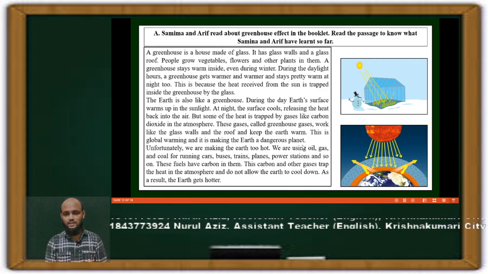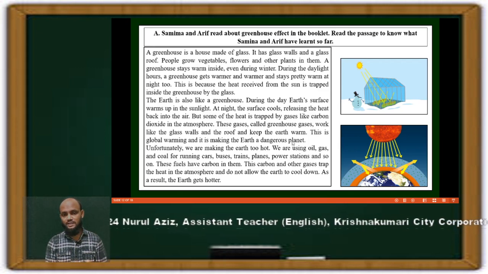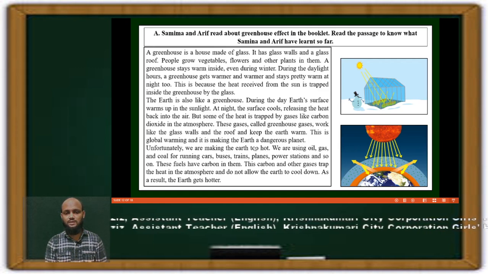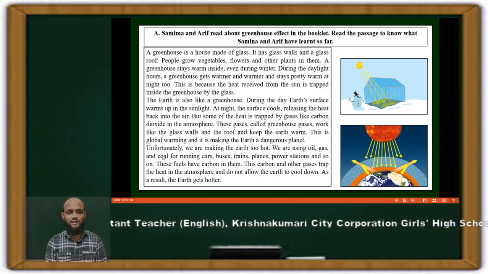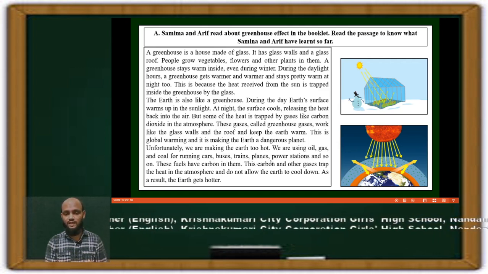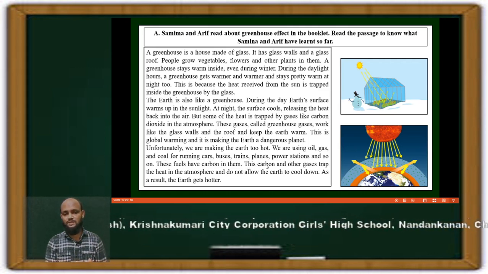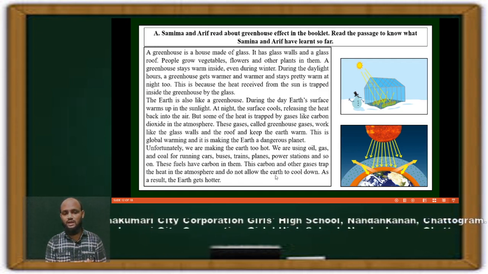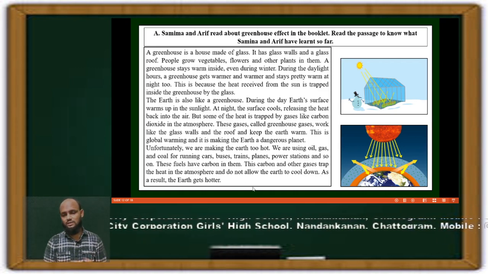Next is global warming, and it is making the earth a dangerous planet. Unfortunately, we are making the earth too hot. We are using oil, gas, and coal for running cars, buses, trains, planes, power stations, and so on. These fuels have carbon in them. This carbon and other gases trap the heat in the atmosphere and do not allow the earth to cool down. As a result, the earth gets hotter.